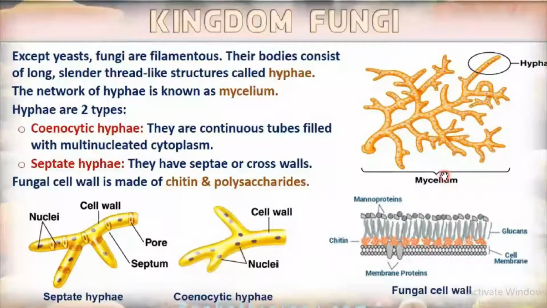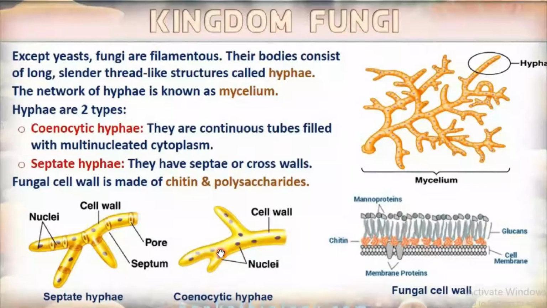Then hyphae are of two types based on the presence or absence of septa. If septa are present in between, they are known as septate hyphae. They have septa or cross walls. Septa means cross walls.